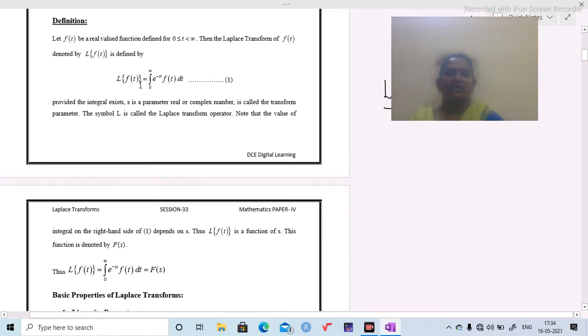Thus, L{f(t)} is a function of s. This function of s is denoted by F(s). Thus, L{f(t)} = integration 0 to infinity e^(-st) f(t) dt = F(s).